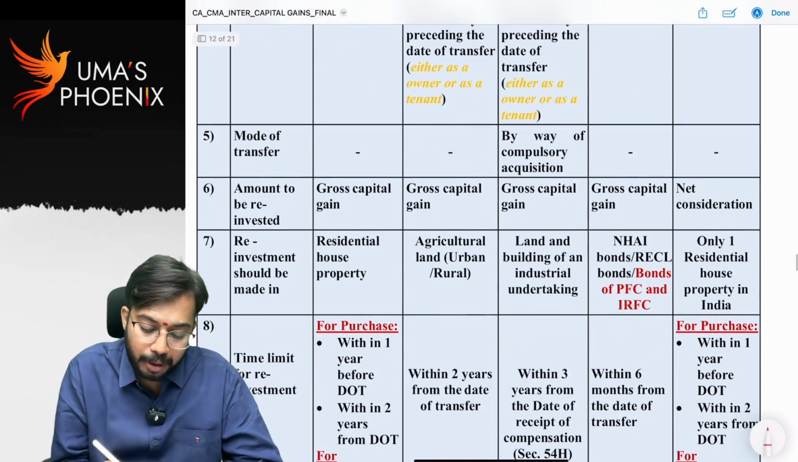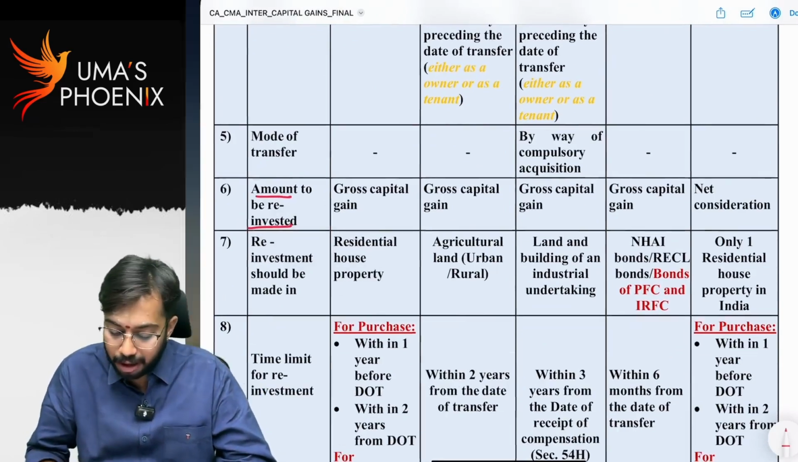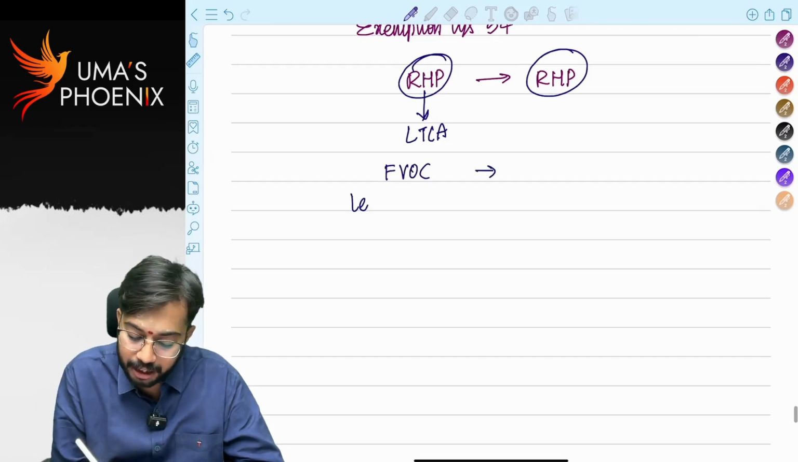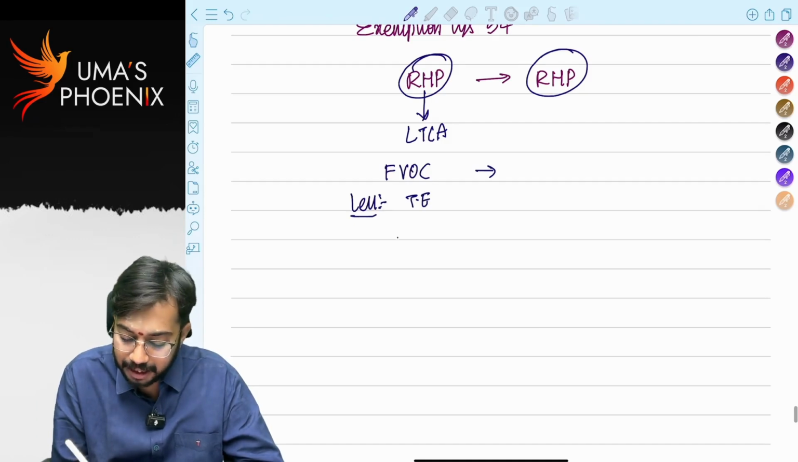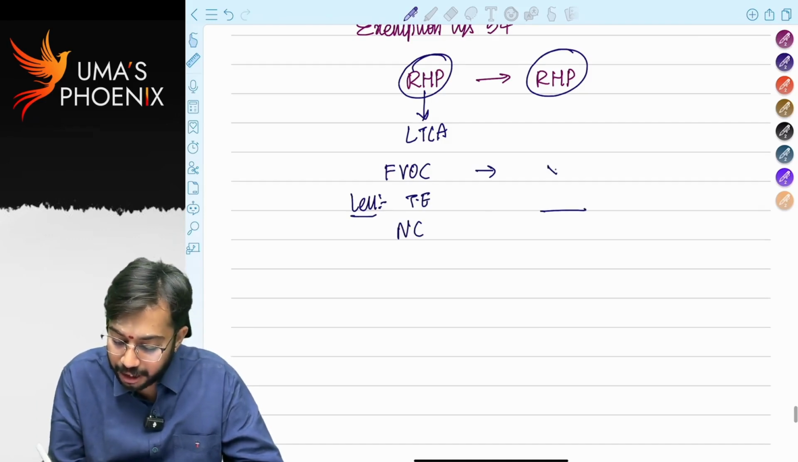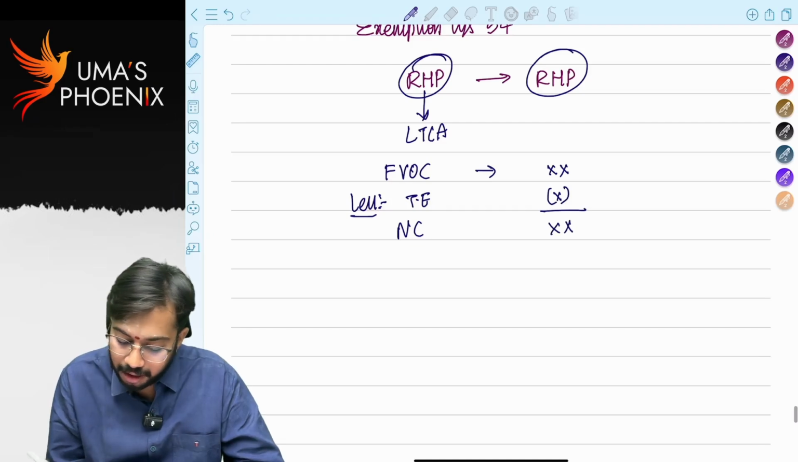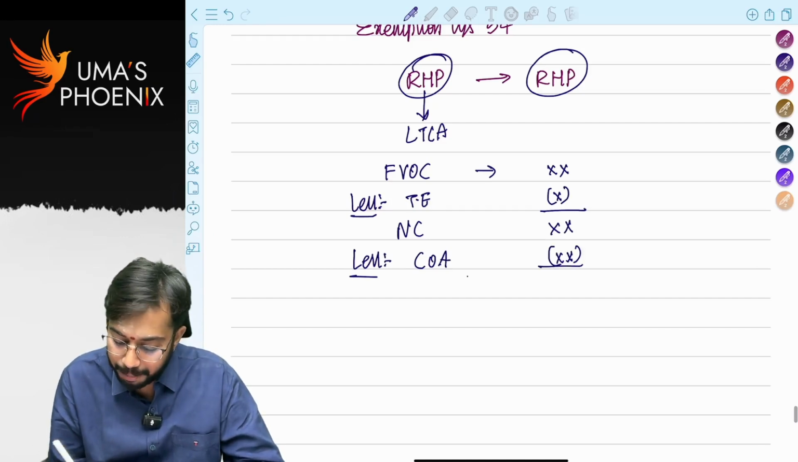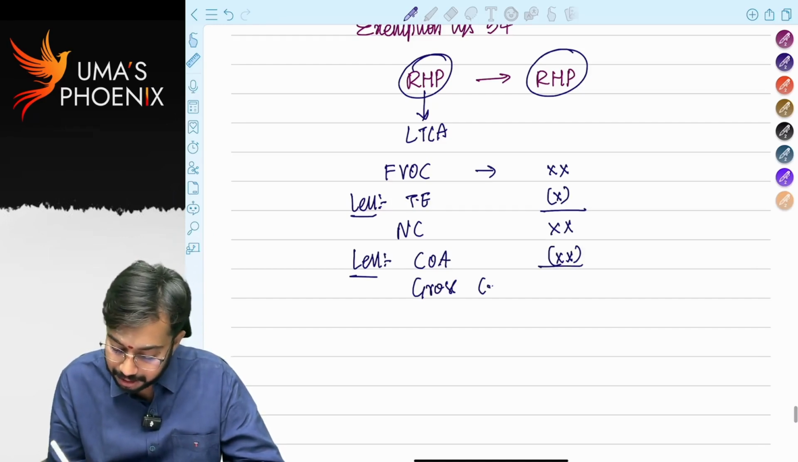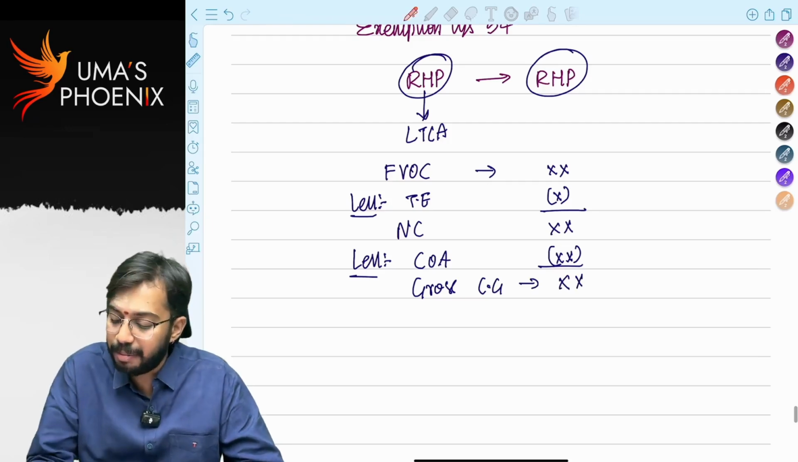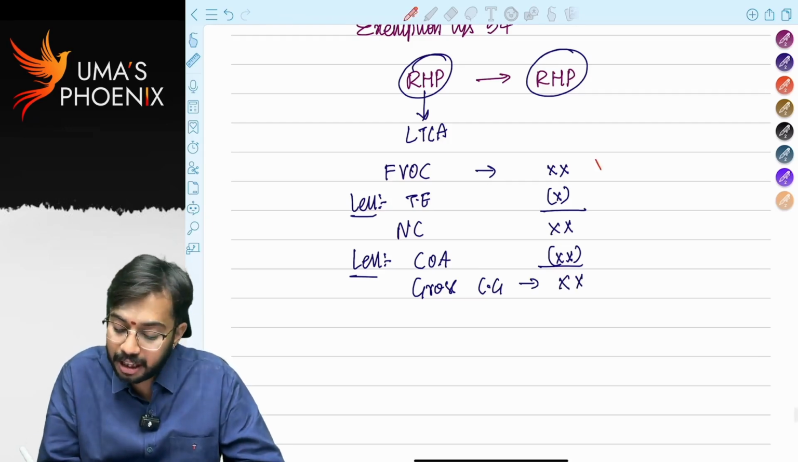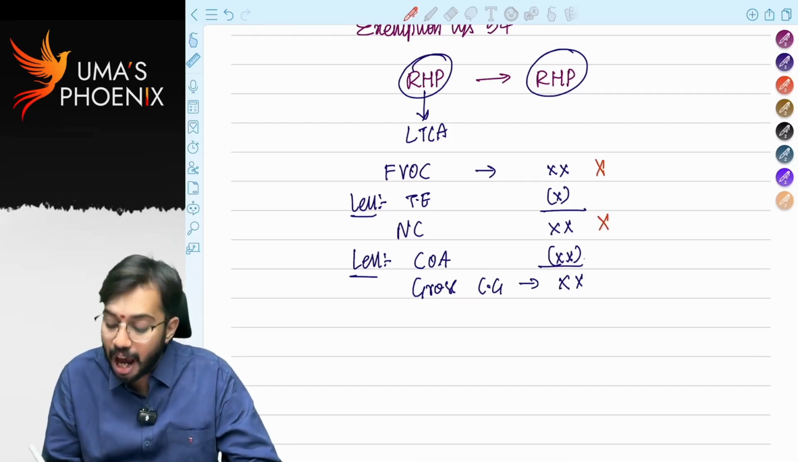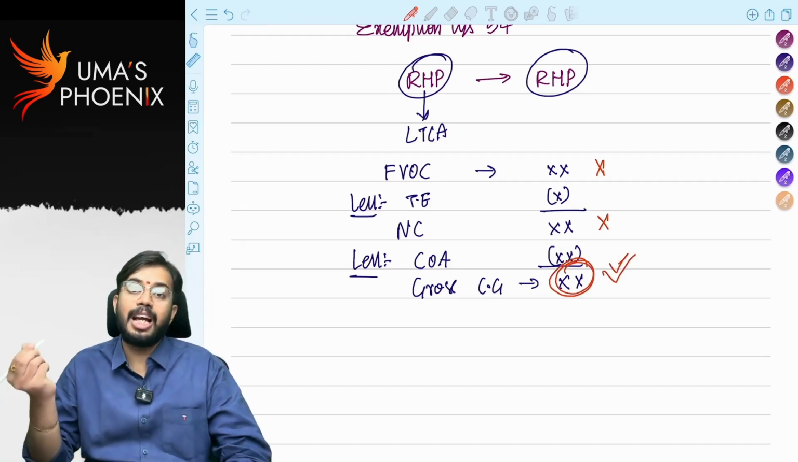Next. Amount to be reinvested. What is the amount that is required to be reinvested? You remember the format, right? First we will calculate full value of consideration, then we will reduce the transfer expenses, then we will arrive at net consideration, then from that net consideration we will reduce cost of acquisition, thereby we will arrive at capital gains, gross capital gains. So what is the amount that is required to be invested? Amount required to be reinvested is not full value of consideration. Amount required to be reinvested is not net consideration. Amount required to be reinvested is gross capital gains.